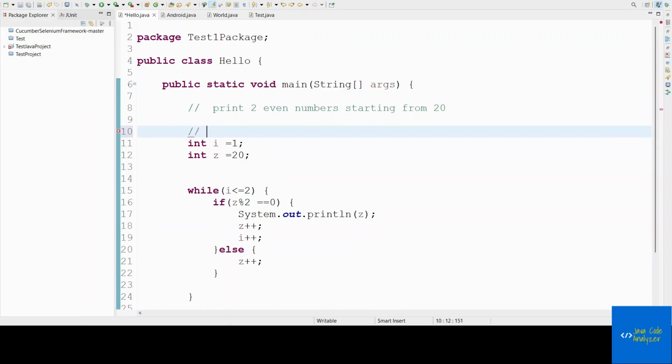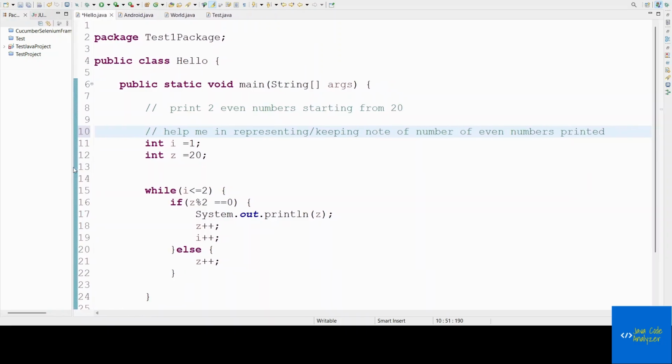This will help me in representing the number of even numbers printed. Now if the value of i is 2, that means 2 numbers are printed. If the value of i is 10, 10 numbers are printed, like that.